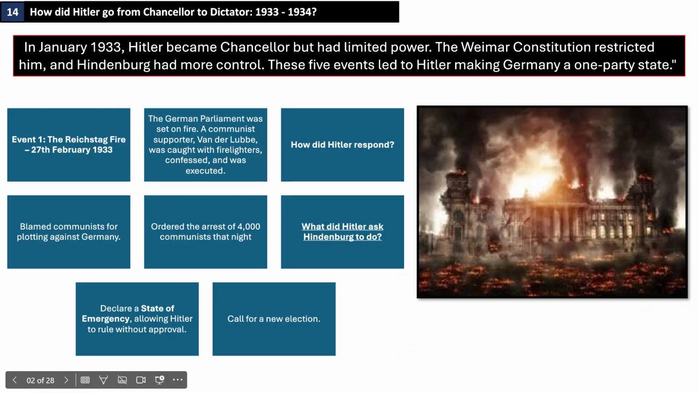What did Hitler ask Hindenburg to do? Declare a state of emergency, allowing Hitler to rule without approval and to call for a new election. So he used the situation to grant him emergency powers to do what he wanted. Very likely that van der Lubbe was set up because there were fires on 3 floors of the Reichstag. There were also security guards on these floors, and somehow van der Lubbe had managed to start a fire on all 3. So if you believe that,